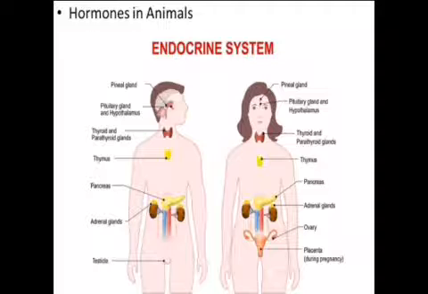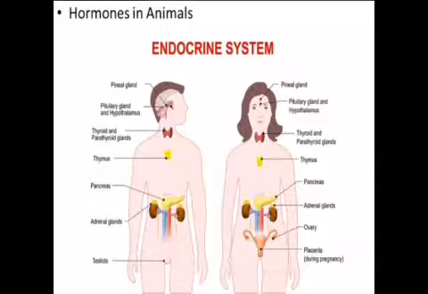The full form of ACTH is adrenocorticotropic hormone. Gonadotropin releasing hormone releases the follicle stimulating hormone, that is FSH, and luteinizing hormone, that is LH, from the pituitary gland.